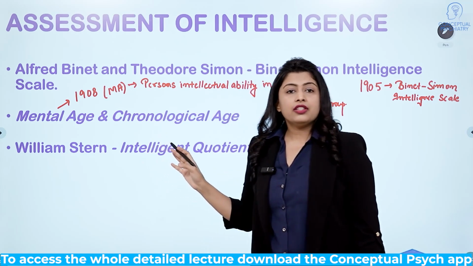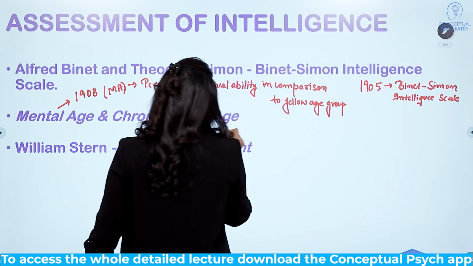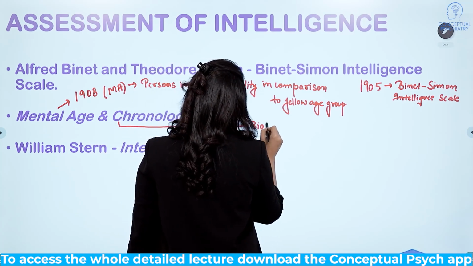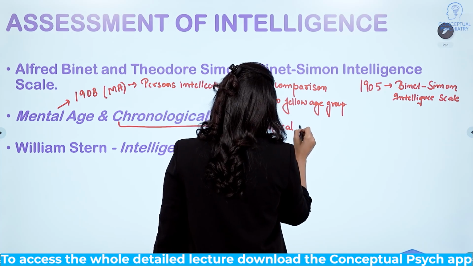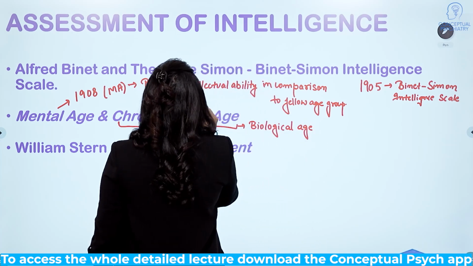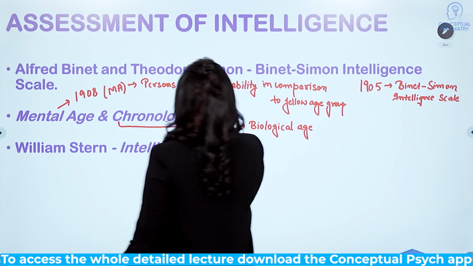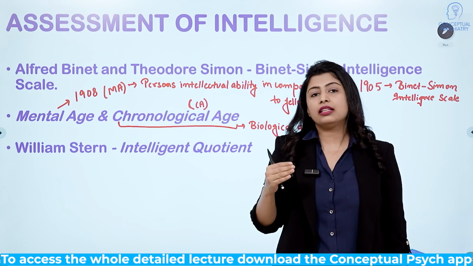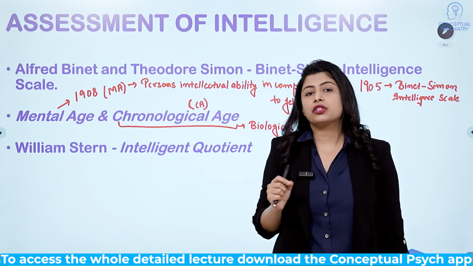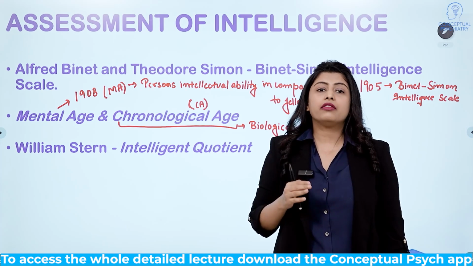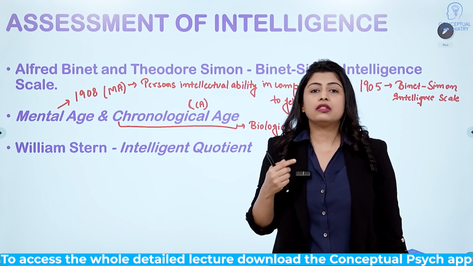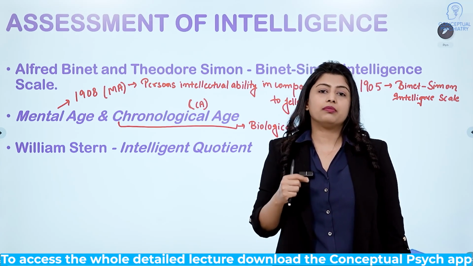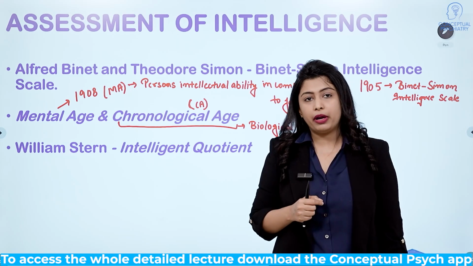The term chronological age is the person's biological age. It is denoted by CA. So according to Binet, if a child has a mental age more than his or her chronological age, then he or she will be classified as bright. But if the child scores 2 mental age years below his or her chronological age, then the child should be identified with intellectual impairment.